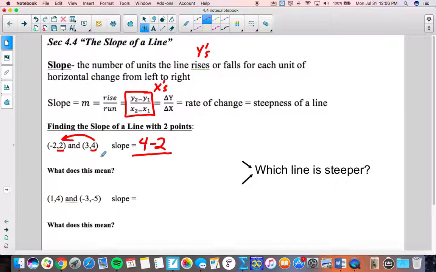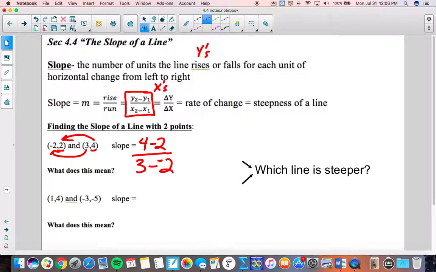Now on the bottom, I don't have any choice anymore. Since I started with the number in the second coordinate pair, and then went over to the first y in the first coordinate pair, I have to go second x minus first x. I have to subtract the x's in the same order that I subtracted the y's. So I have to go 3 minus negative 2. Remember, we're always subtracting these values. So 3 minus negative 2.